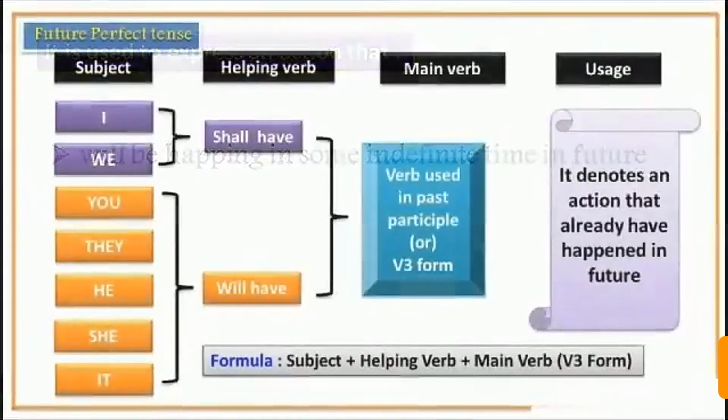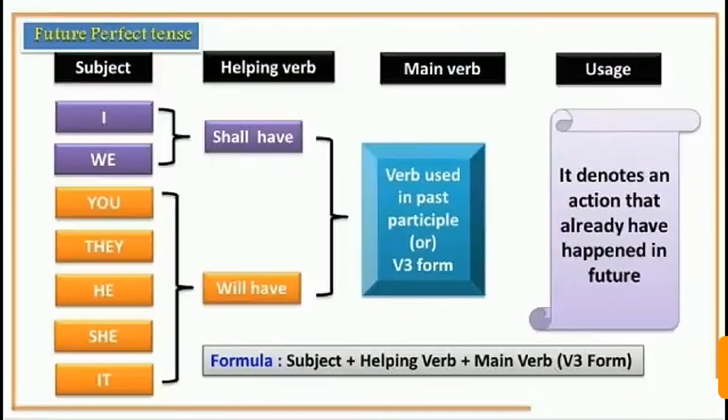Now let's discuss future perfect tense, which is the third part of future tense. The sentence structure of future perfect tense is I plus shall have plus the third form of the verb. So what will be the formula for it? Subject plus helping verb plus third form of the verb. Okay, so what is its usage? It denotes an action that will already have happened in future.